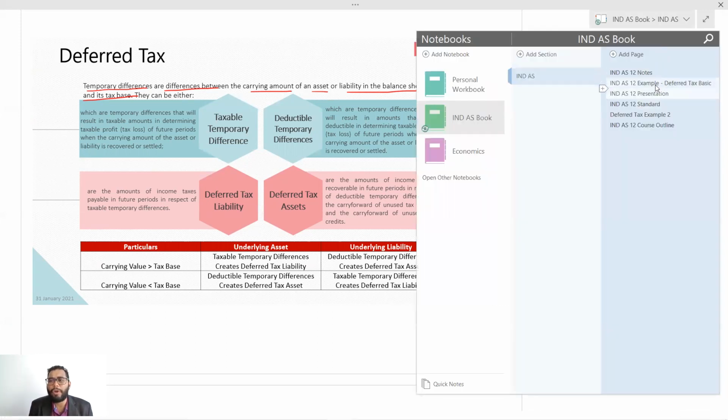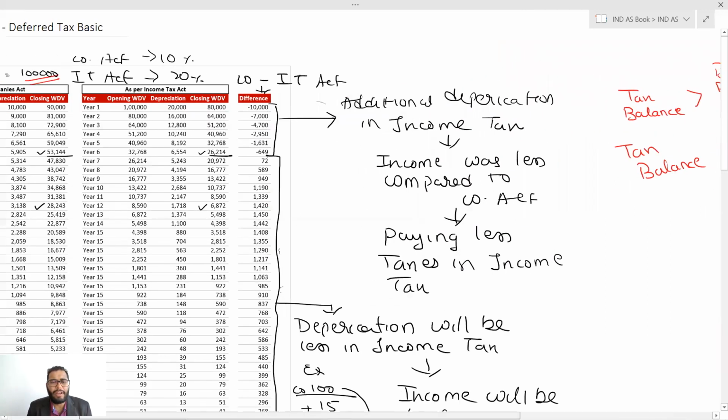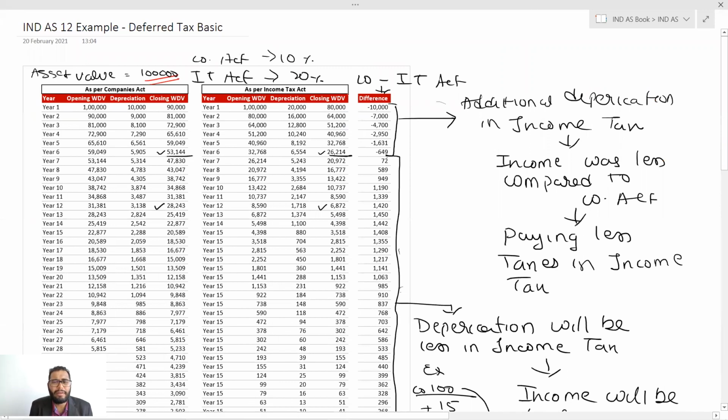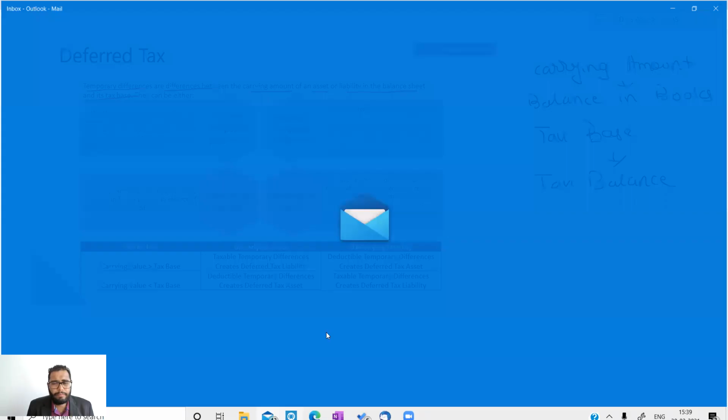We saw in this example over here the tax balance and book balance of an asset. This is the tax balance of an asset, and this is the book balance of an asset. We saw the example over here. These are the tax balances, and these are the book balances. Or you can say this is the tax base and this is the carrying value.